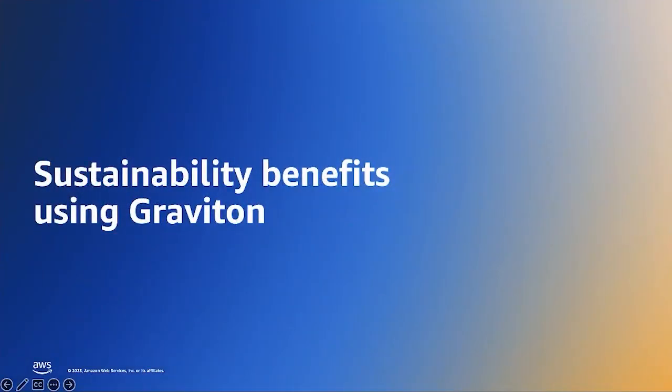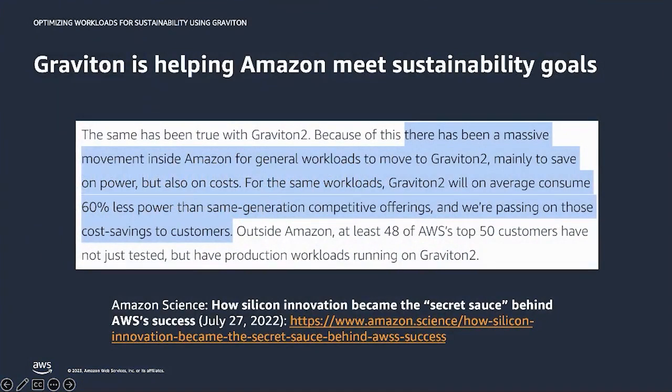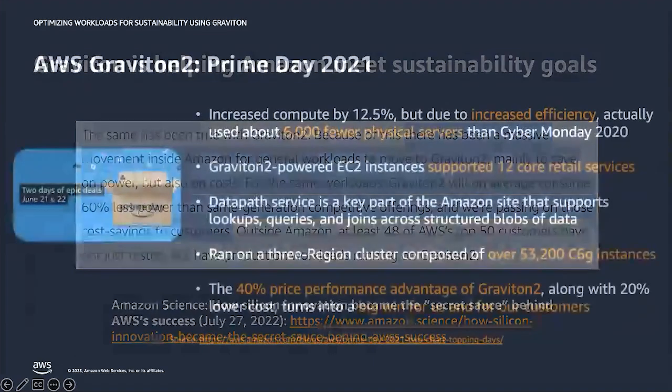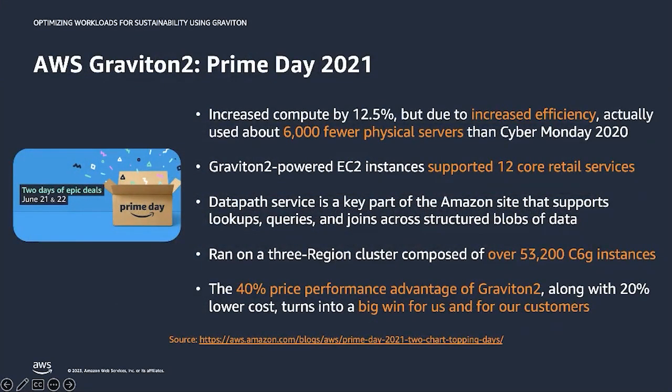Let's take a look at a few customer examples of how Graviton is helping accelerate their sustainability goals. Amazon is an example of a large enterprise adopting Graviton to meet environmental sustainability goals and the climate pledge. Inside Amazon, teams have migrated and are migrating their workloads to Graviton to save on energy and also to save on cost. For Prime Day 2021, Amazon increased the amount of compute usage by 12.5%, but due to better efficiencies of Graviton, actually used 6,000 fewer servers to support this peak event.